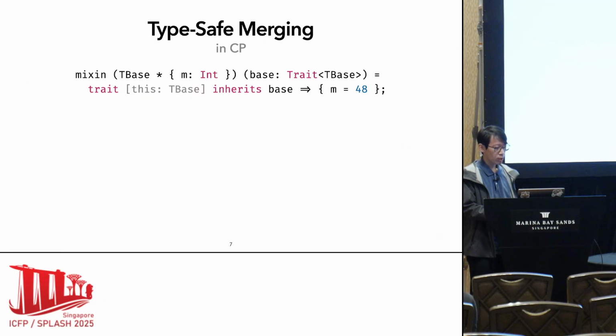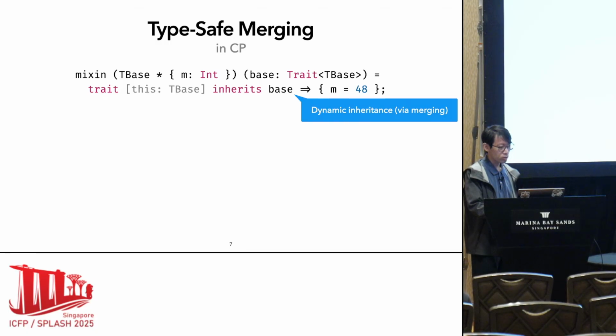To be concrete, we will rewrite the example in our language called CP. Here, mixin has a different representation. I mean, we type it differently. Here, you can ignore the star part because it does not mean too much in this example. And the interesting thing is that we also have Base as a variable. Here it is not a class but a trait, because we have mentioned before that we have a trait model.